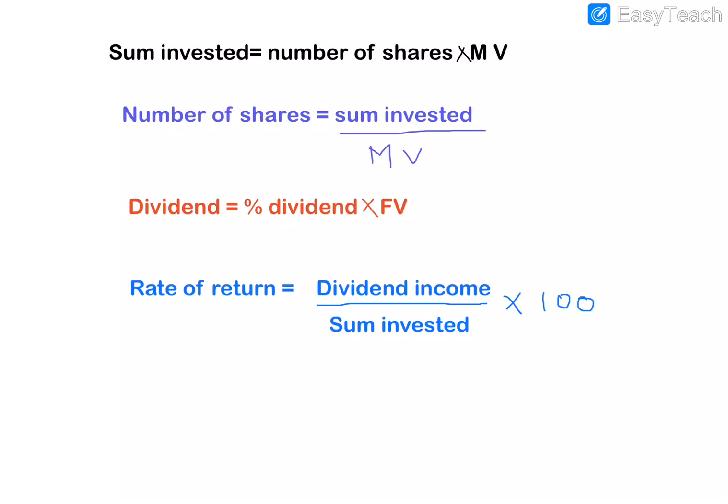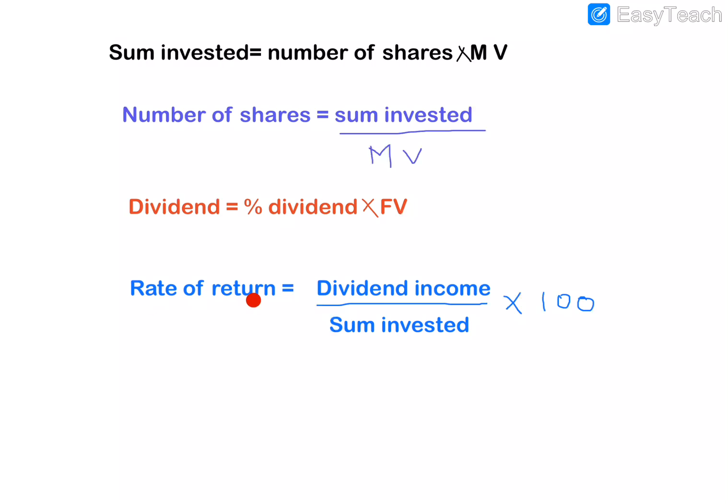So if we need to find the number of shares of a company, we just need to divide the sum capital of the company, that is sum invested, divided by the market value of each share. Next is the dividend. Dividend means profit. So how will we find the total profit of the company? That is rate of the dividend, which will be given as a percentage, multiplied by its face value. Then we will get the dividend or profit of that company.